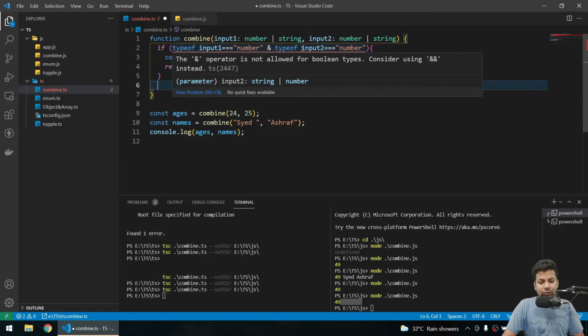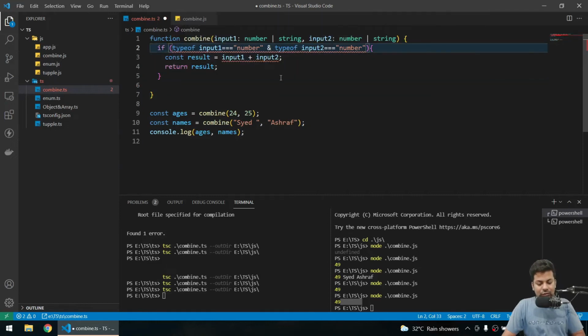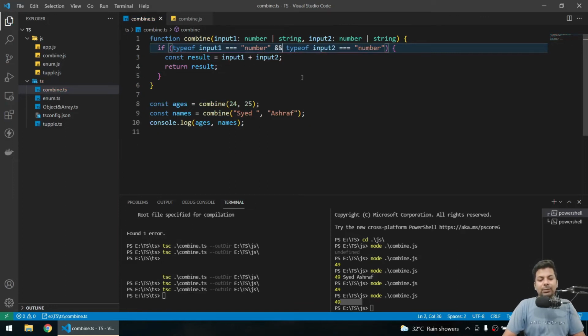The operator is not allowed for boolean types. Double and, yeah, now you can see it's clearly fine.